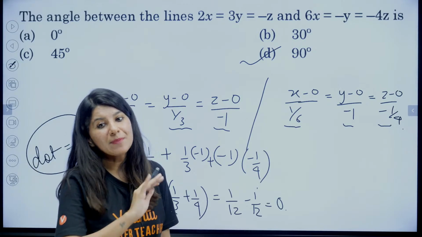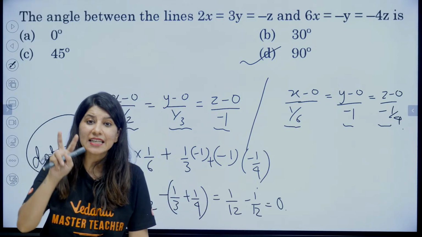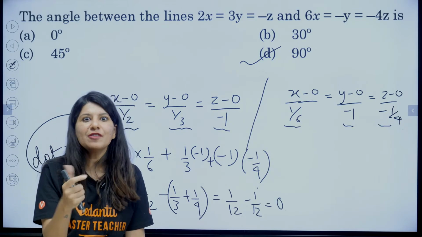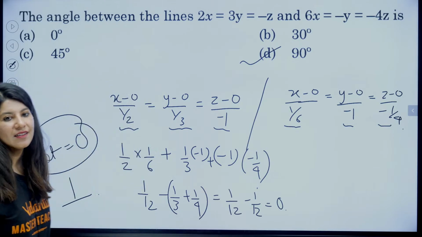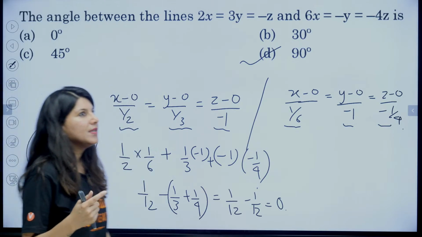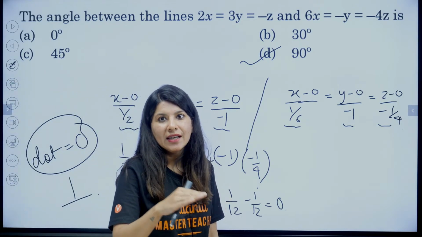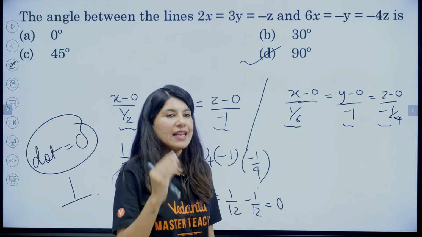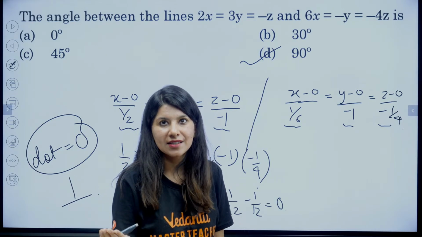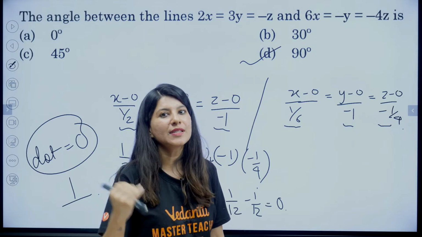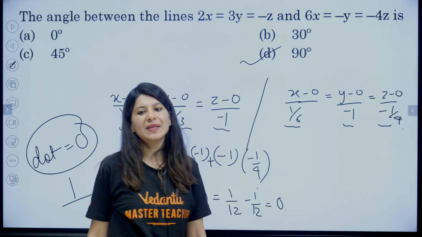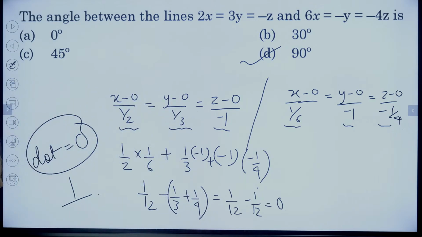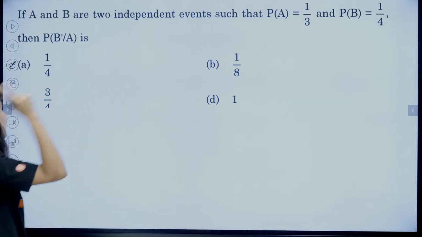Yes, absolutely right. If two odd functions are multiplied, the overall function will become an even function. For example, you have x cube into sin x. x cube is odd, sin x is odd, but overall the function will be an even function. Okay, all right. Let's figure out this.